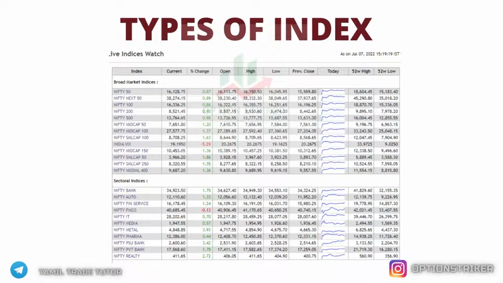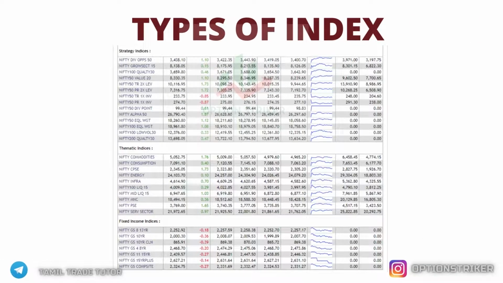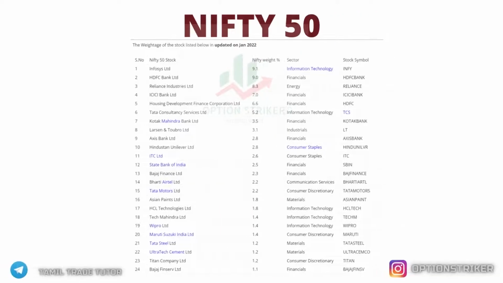Another interesting thing here is that we can trade only Nifty 50, Bank Nifty and Nifty FinServ. These three major indices alone are tradable. We can trade indices with options and futures. As I said before, Nifty 50 has India's major 50 companies.